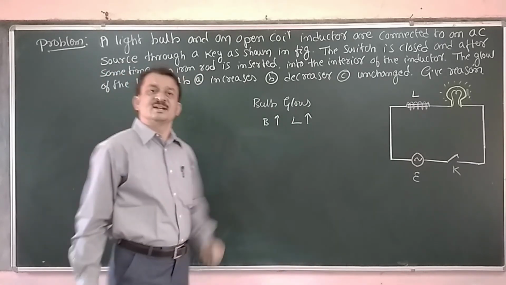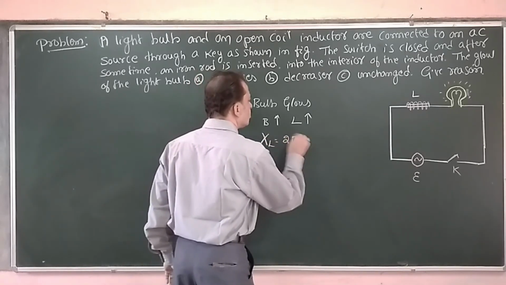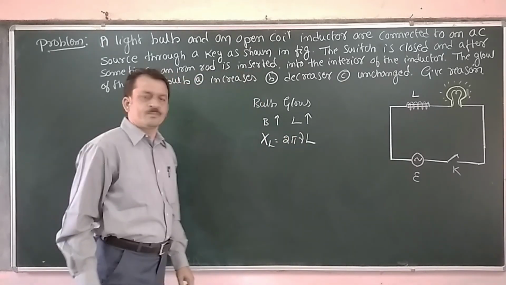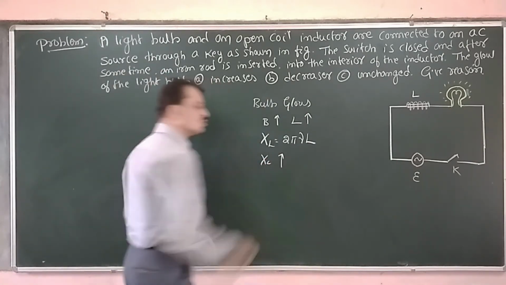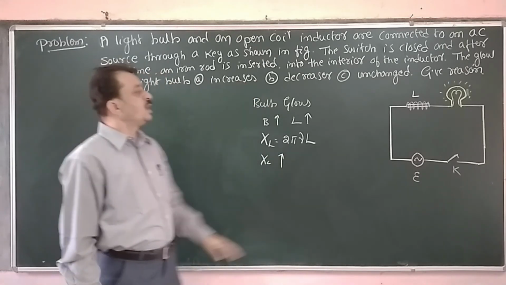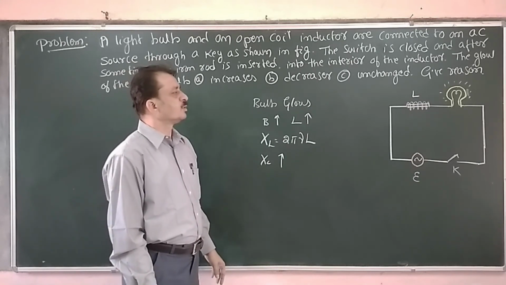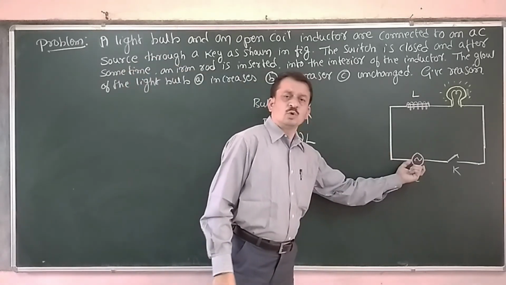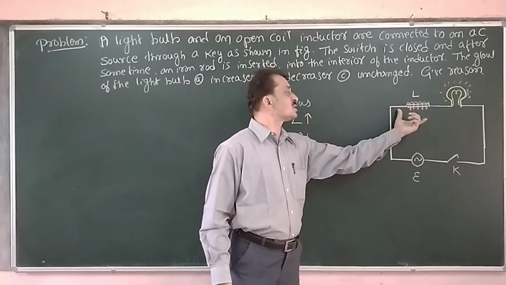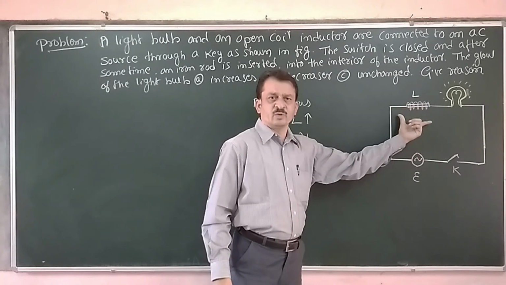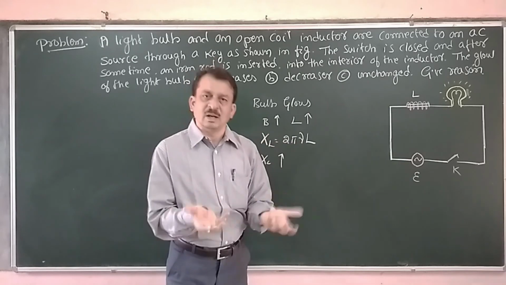As inductance is increased, what about the inductive reactance? XL is equal to 2 pi nu L. As L increases, this XL, the inductive reactance, also increases. As inductive reactance is increased, whatever the voltage we have applied, a large amount of voltage is dropped across the inductor. A small amount of voltage is available across the bulb.